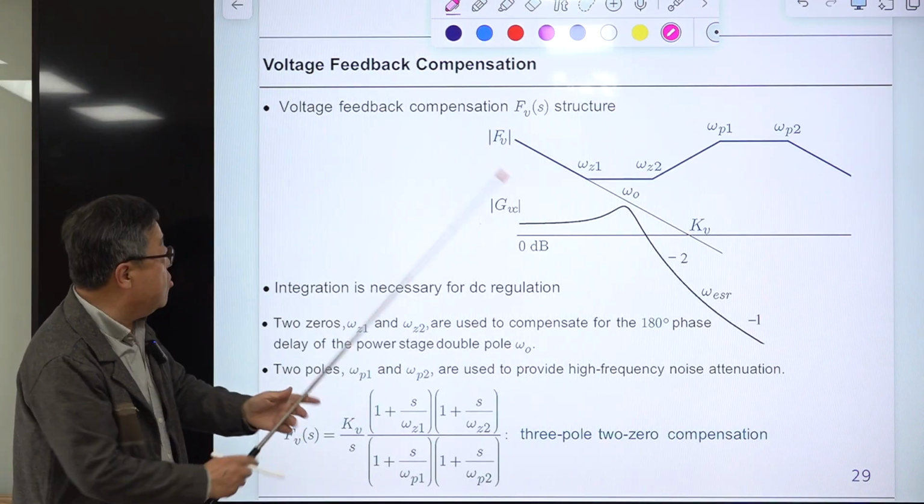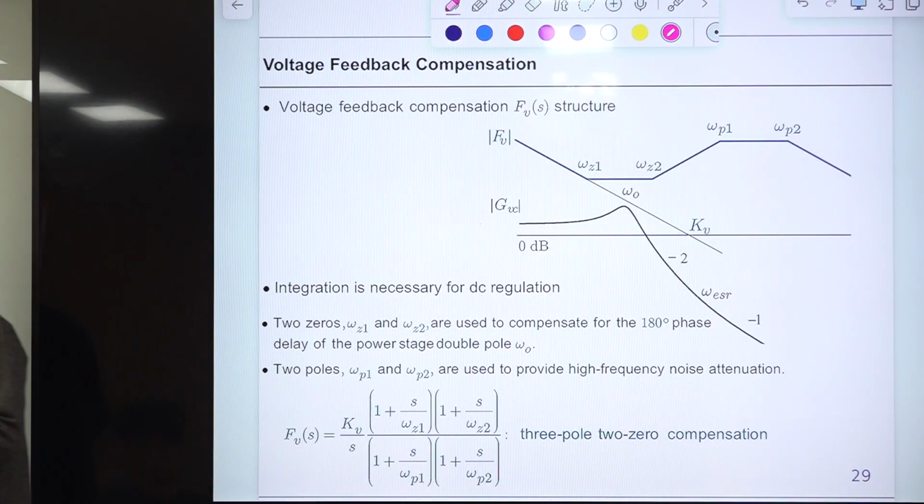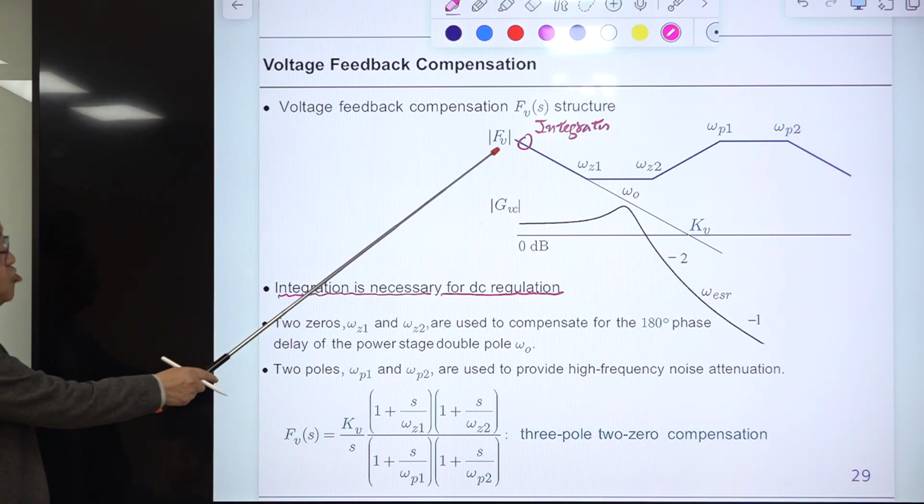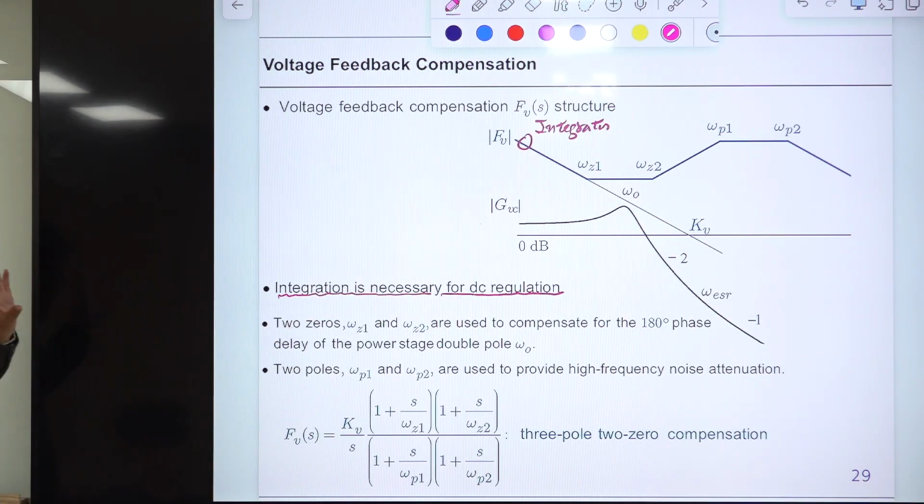So initially it should have what? Integrator. This integrator is needed for DC regulation. If you remember this, at zero frequency, the gain of this should be infinity. Okay, that is the integrator.